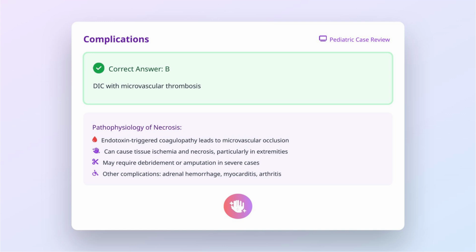Disseminated intravascular coagulation with microvascular thrombosis is the primary process responsible for tissue necrosis in meningococcemia.